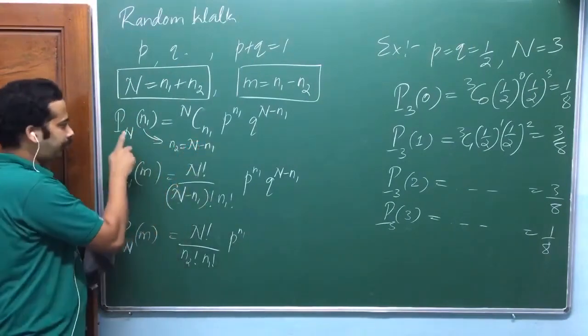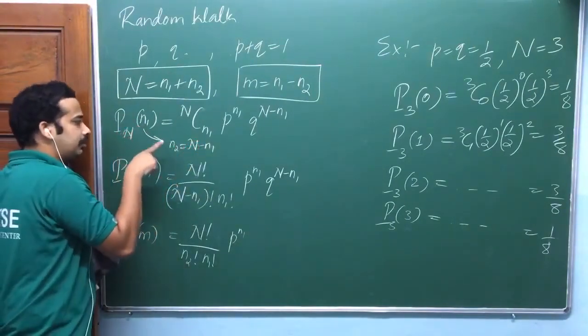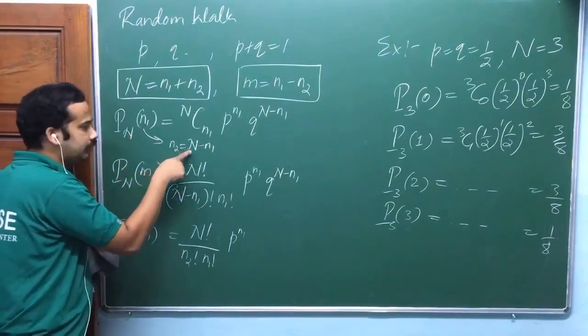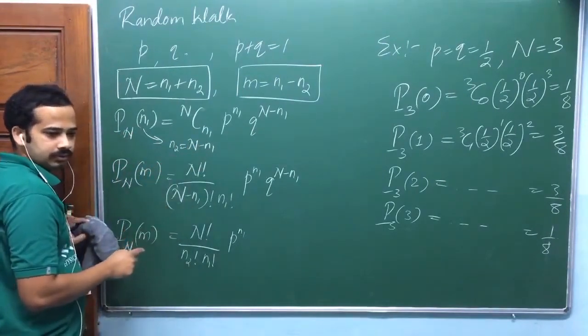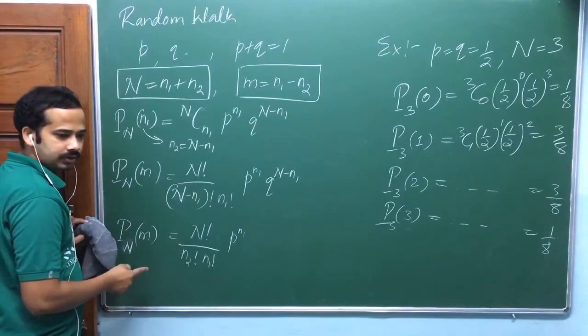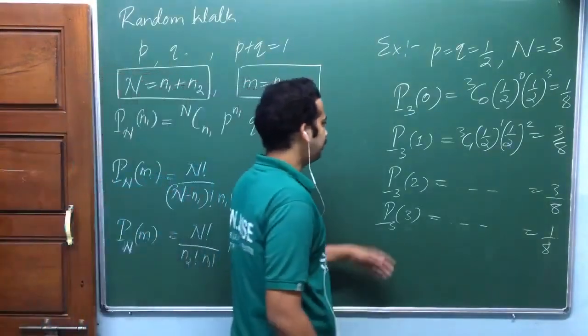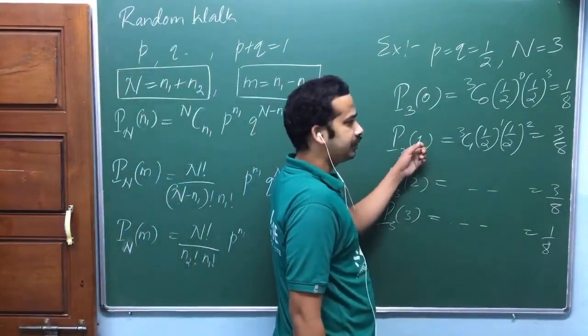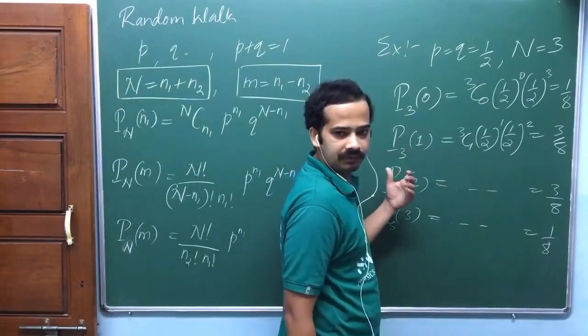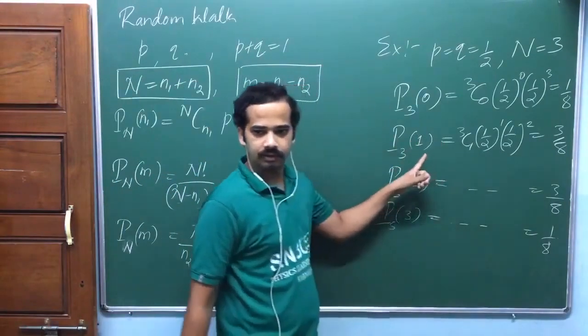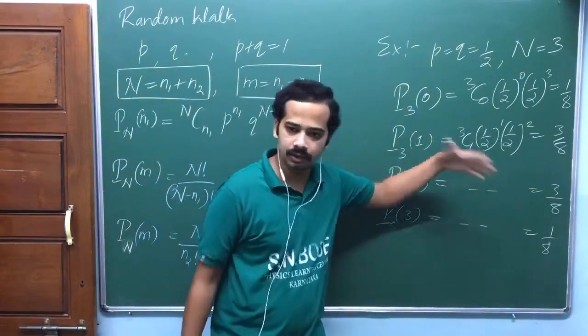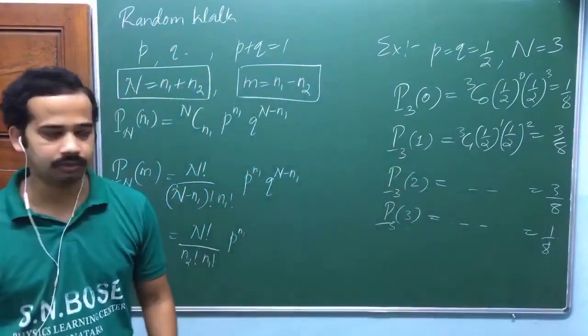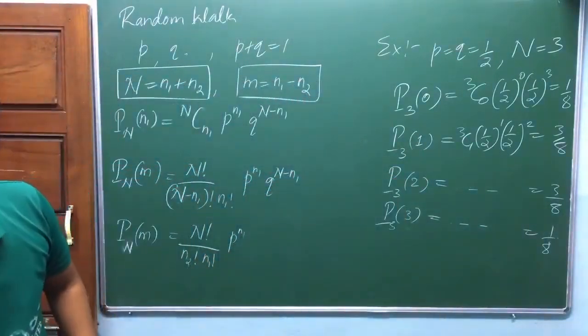The probability of getting N1 is the same as the probability of getting N2, which is equal to N minus N1. They are in one-to-one correspondence. So probability of getting 1 step to the right means probability of getting 2 steps to the left. Only 1 step to the right means the other 2 steps should be towards the left. That's the basic idea.